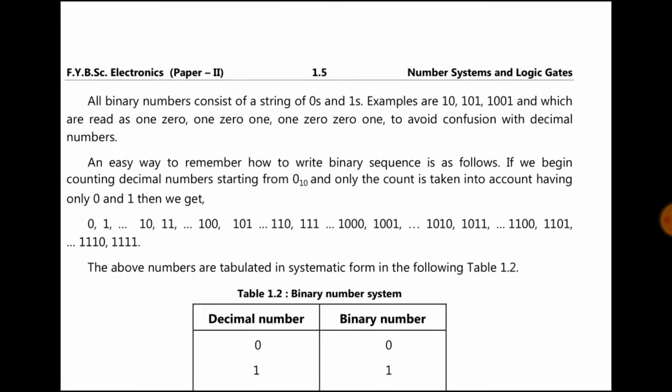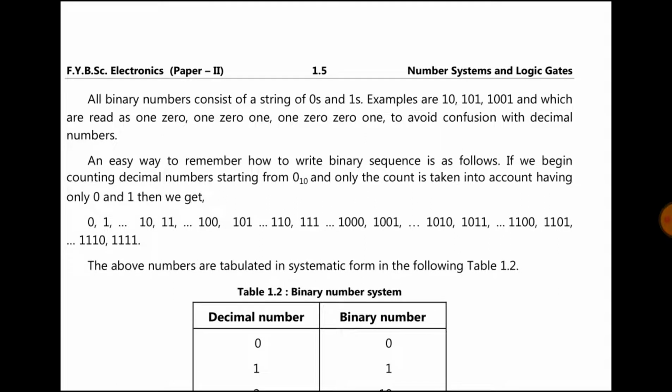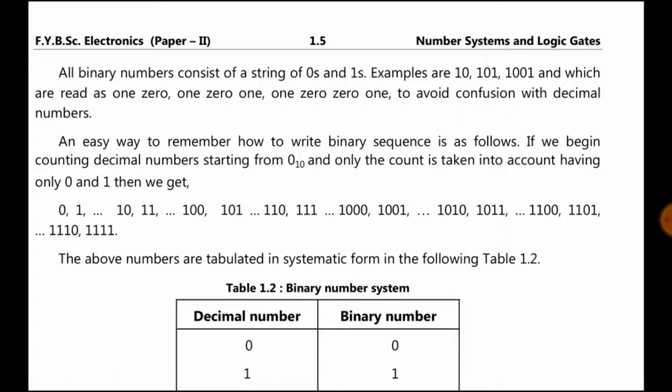All binary numbers consist of a string of zeros and ones. For example, 10101 1001, which I read as one-zero-one-zero-one, to avoid confusion with decimal numbers. So an easy way to remember how to write a binary sequence is as follows.